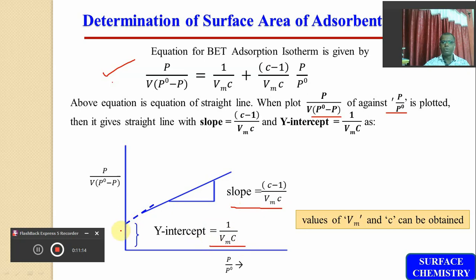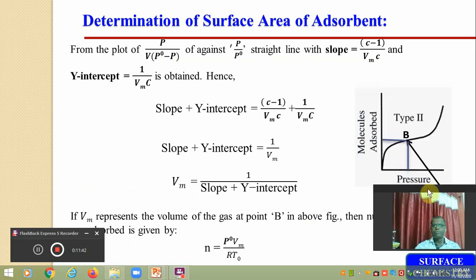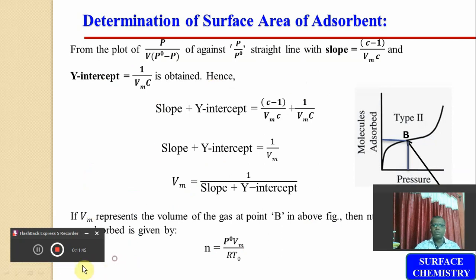This much volume is called Vm. How can we calculate it? We will discuss this. This is the plot of p upon v into p0 minus p versus p upon p0, and from this plot it is possible to calculate the value of Vm as well as C. From this plot we get the slope of this line, which will be equal to c minus 1 divided by Vm into c, and the y-intercept will be 1 upon Vm into c.